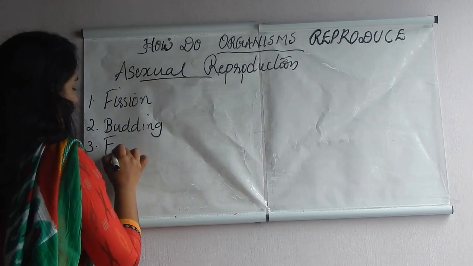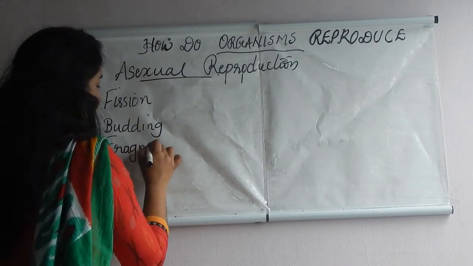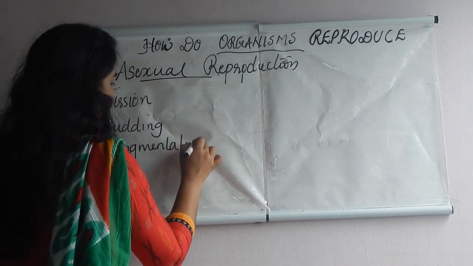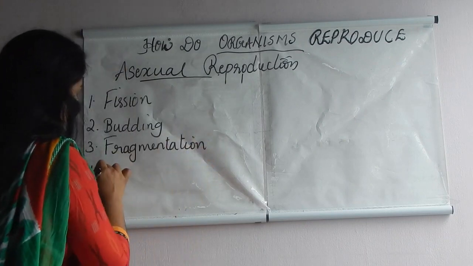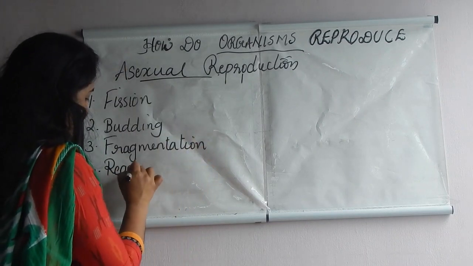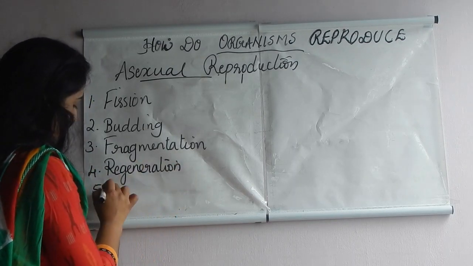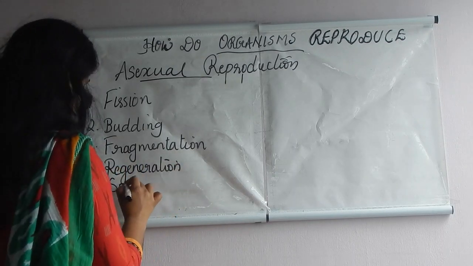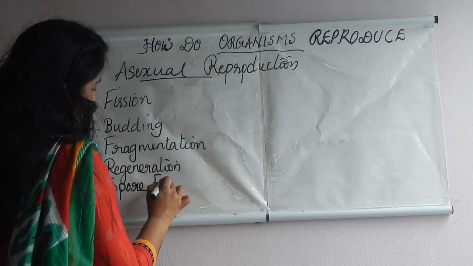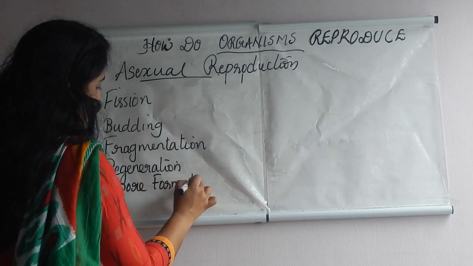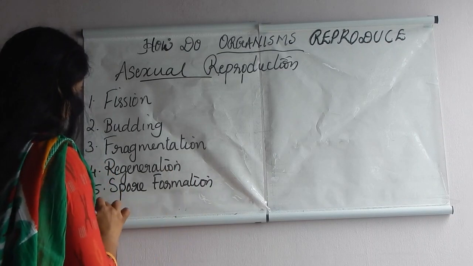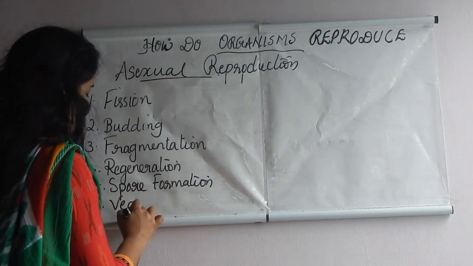Third one is fragmentation. Fourth one is regeneration. Fifth one is spore formation. And last one is vegetative propagation.